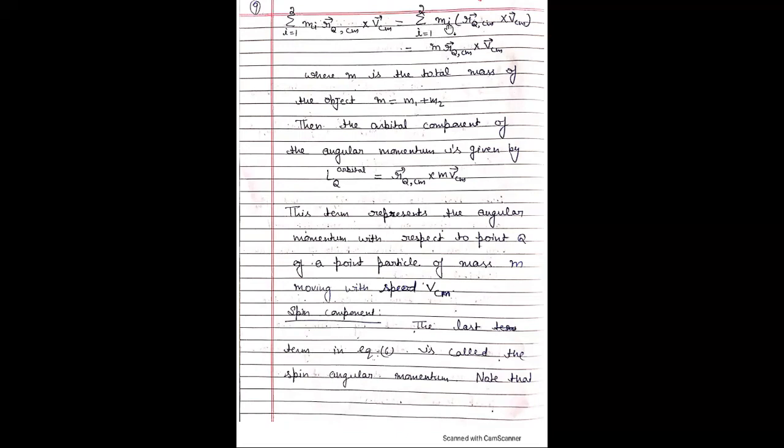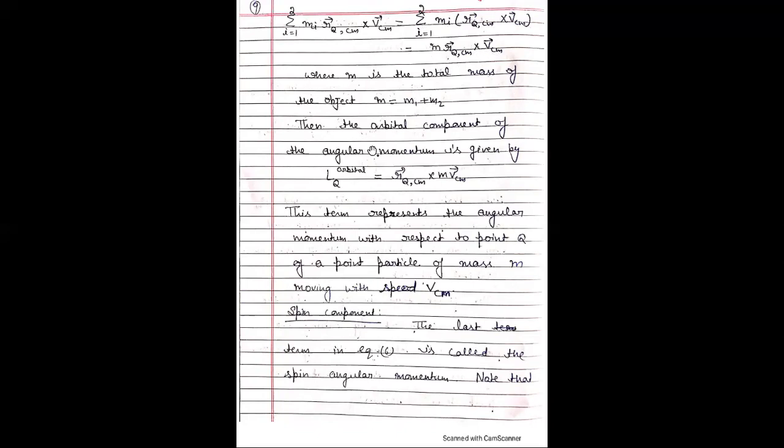Only m_i varies, r_Q,CM and v_CM do not, and we take m as the total mass of the object, that is equal to m1 plus m2. Therefore, here we don't use summation, and we have r_Q,CM times m v_CM.